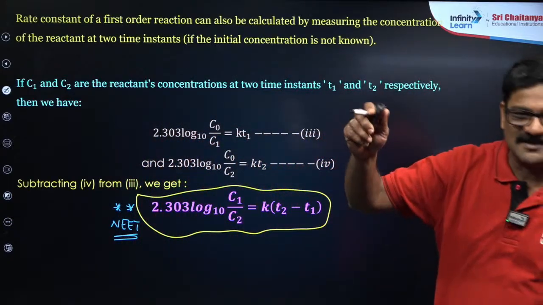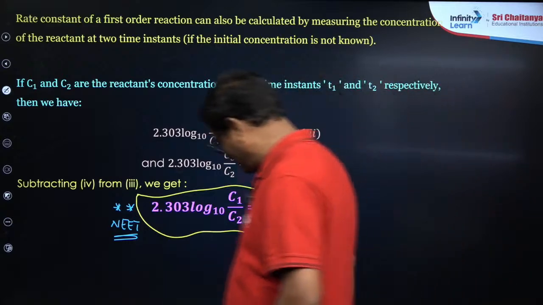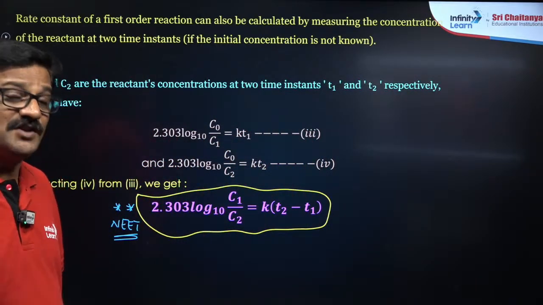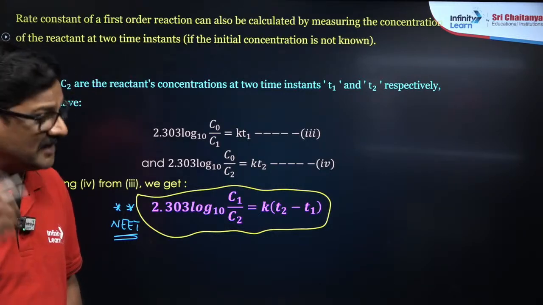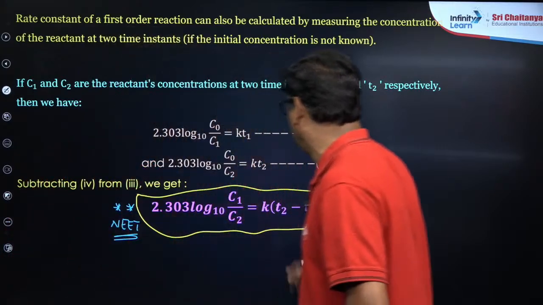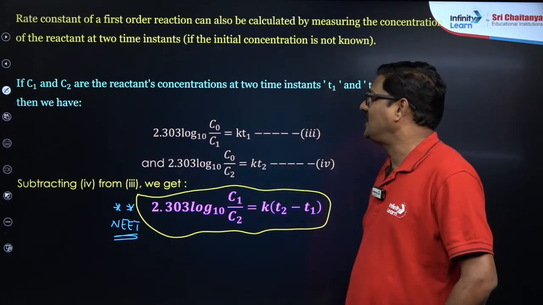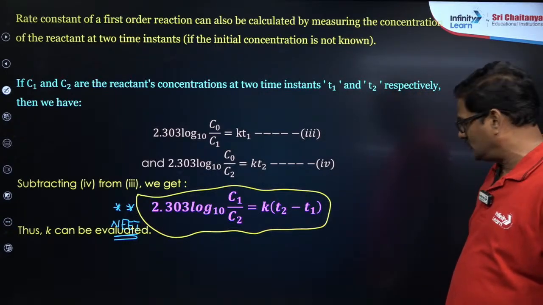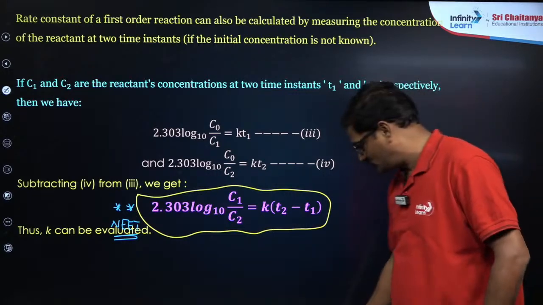You're all with us. Very good. If the concentration at zero time, A0, is given, use that. If A0 is missing, use this formula so that you can get the K value. So K can be evaluated from this. This is how you are going to get NEET examination questions, my dear students.